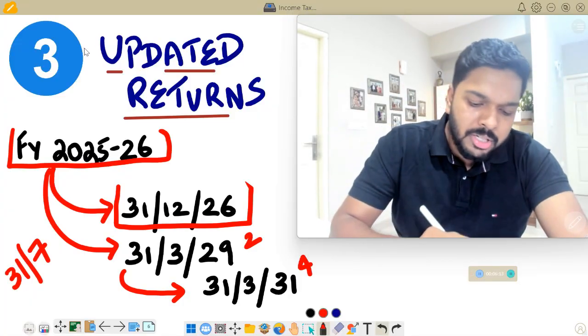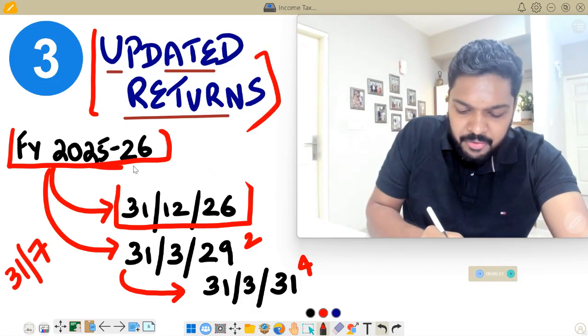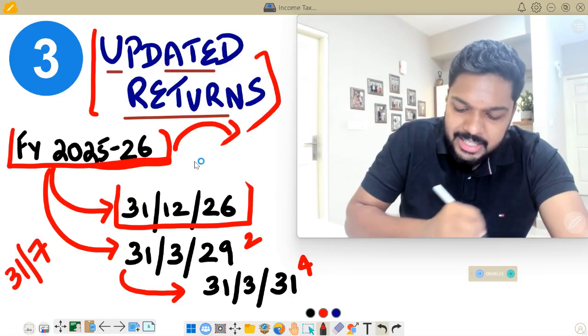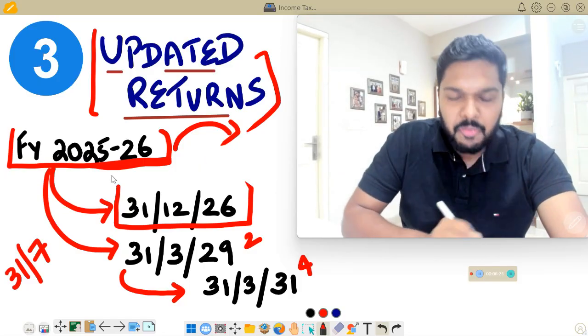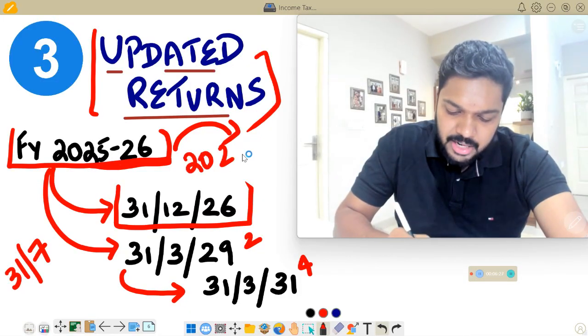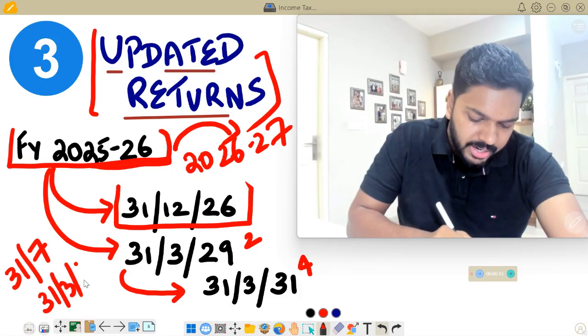Now, what this concept of updated return tells you is that for financial year 25-26, the assessment year is 26-27 and the last date is 31st March 2027.